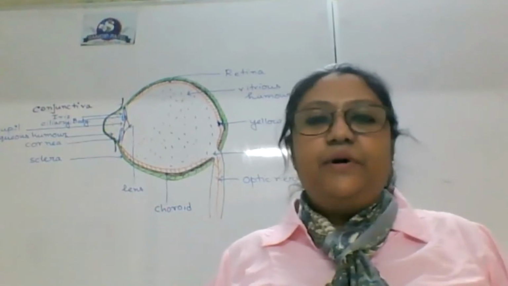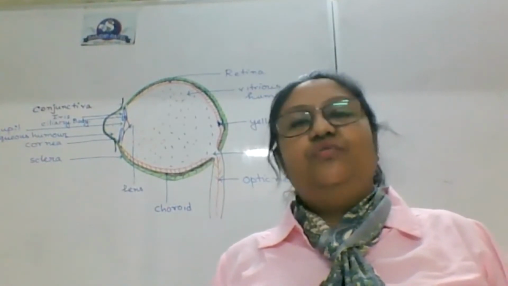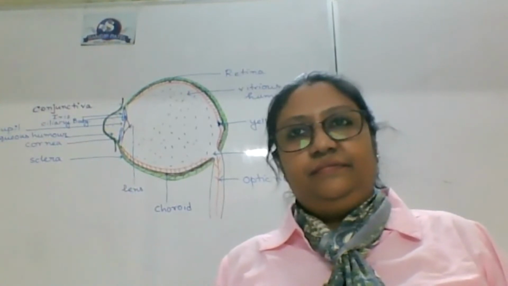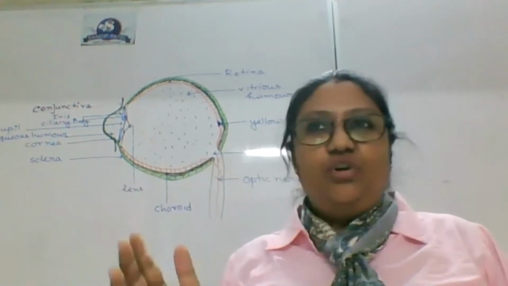Have you ever heard about the terminology called power of accommodation? So what is it? That is controlled by iris.